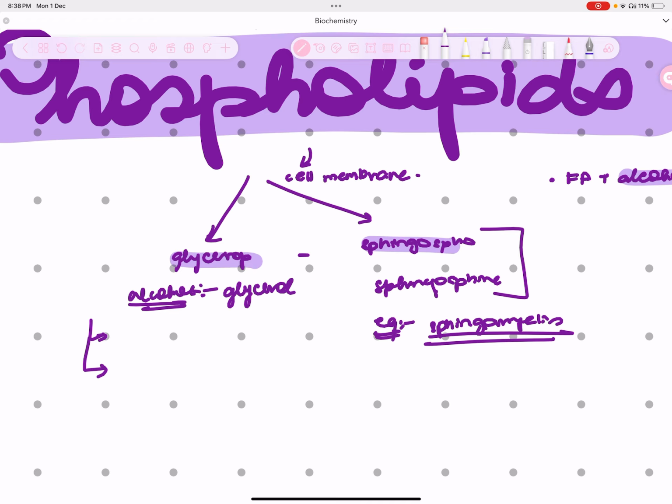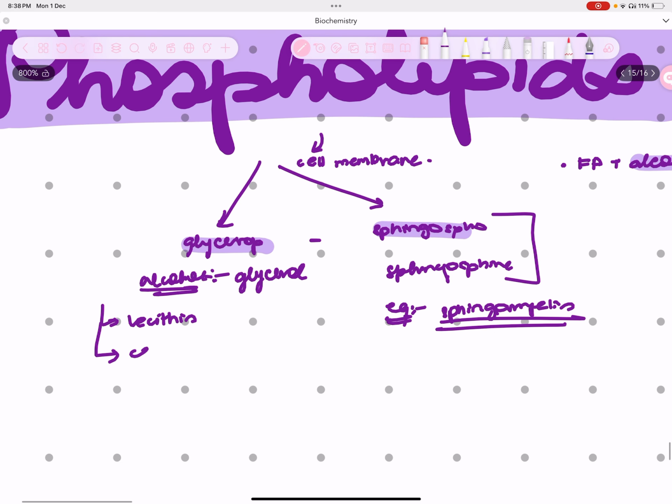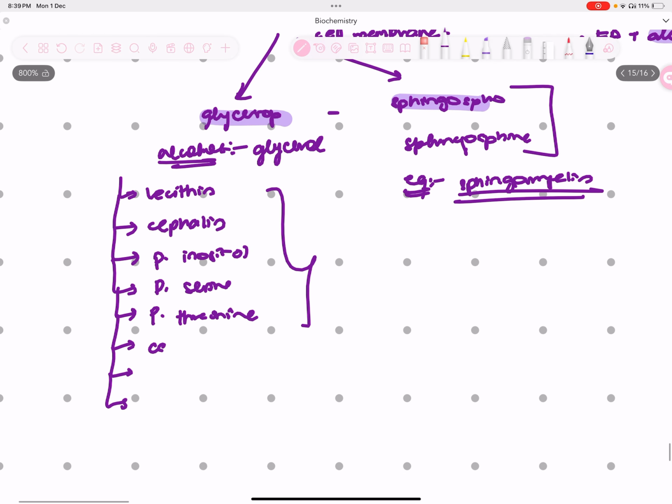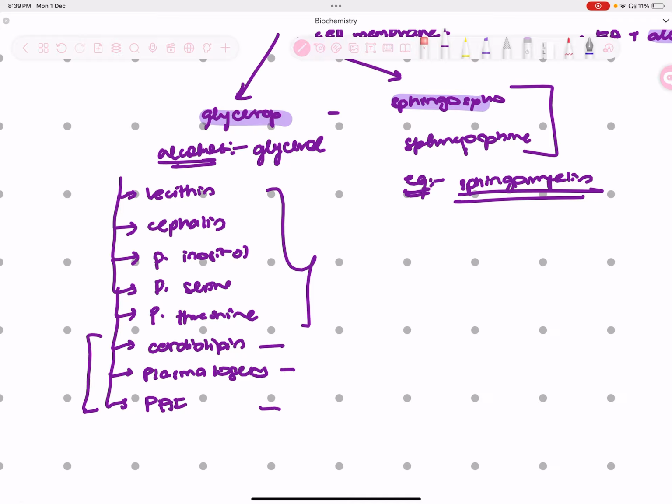First of all, you have phosphatidylcholine, also known as lecithin. Then you have phosphatidyl ethanolamine, also known as cephalin. Then you have phosphatidyl inositol, phosphatidyl serine, and phosphatidyl threonine. These are the common ones and easy to remember. But there are three more that we often tend to forget. One is cardiolipin, then you have plasmalogens, and you also have platelet activating factors. These are often neglected even though they're super important.